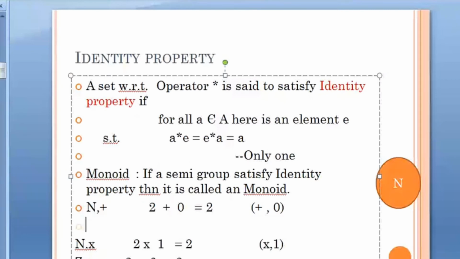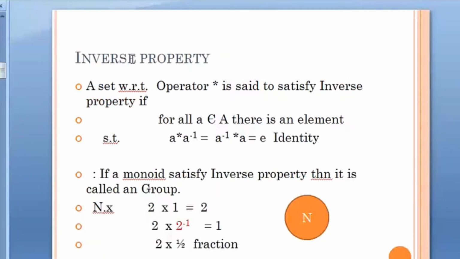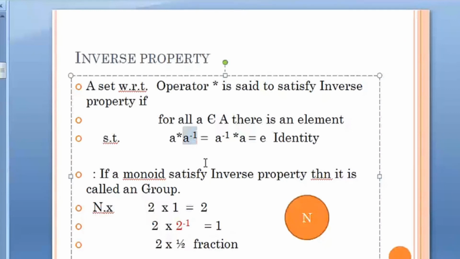But what the inverse property says is that you should have an inverse of that element in the set so that you get the identity element. Either you get 0 or 1, the resultant element, and the inverse is one and only one for that element. No two elements will get the same inverse, every element will have a different inverse, and we get the same result.